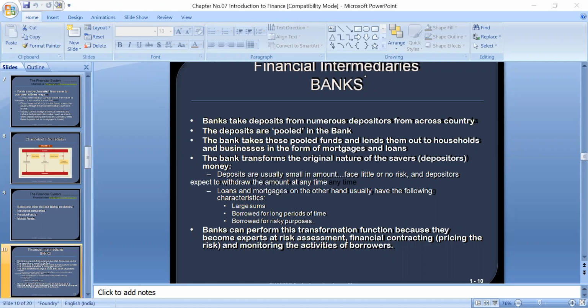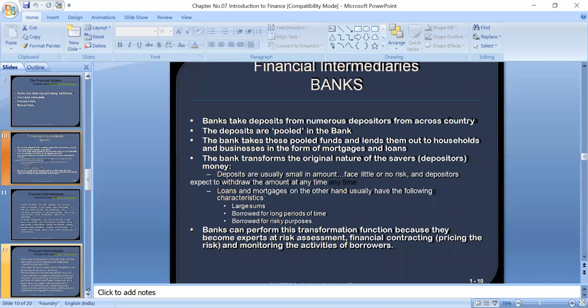So from this total pooled amount, the bank can give a loan to any business organization. They can make investments in the market, in shares, in bonds, or in property. So this is called pooling. Pooling means combining small amounts to make a large amount of funds. Pooling, or pooled. Okay, clear? So this is the concept of banks.